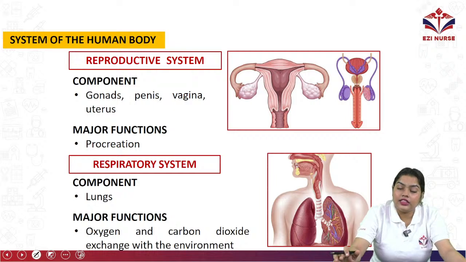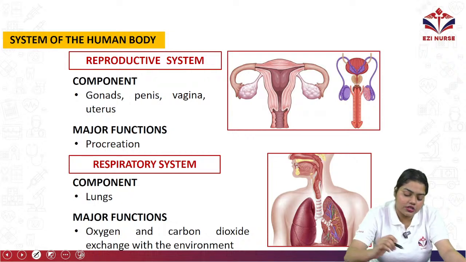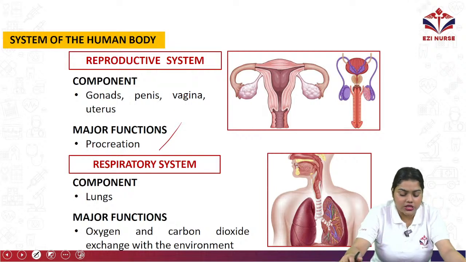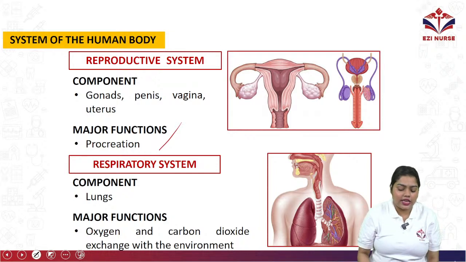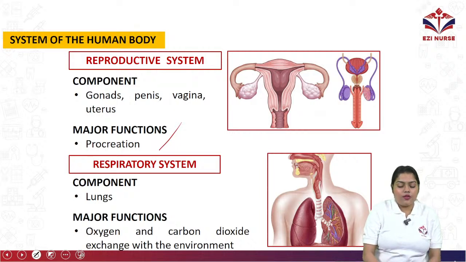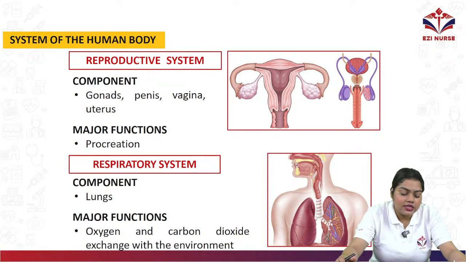Then in the reproductive system we have gonads, penis, vagina and uterus. The major function is procreation or reproduction. Lastly we have the respiratory system, whose components include the lungs. Major functions are oxygen and carbon dioxide exchange with the environment. So that is the main function of the respiratory system.